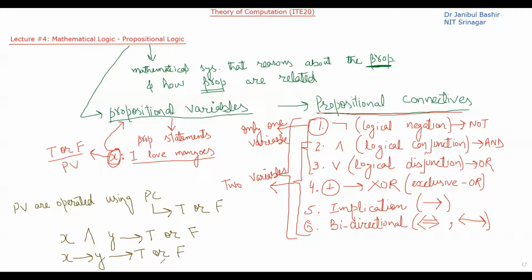It cannot be any other value. So let's separately discuss each of these connectives. We won't go into great detail, but I will briefly discuss these connectives and their truth tables, that is, what the output is when two variables are connected using the AND, exclusive or, implication and bidirectional connectives.